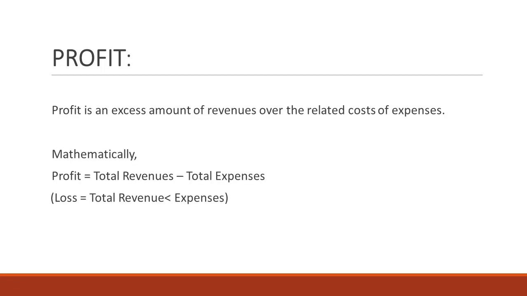Then coming to the next important word, profit. In accountancy, you will frequently use this word profit. Exactly opposite, you may use another word, that is loss. So coming to the meaning of profit, it is an excess amount of revenues over the related costs of expenses. In simple terms, it is the difference between total revenues and total expenses. Profit is equal to total revenues minus expenses.